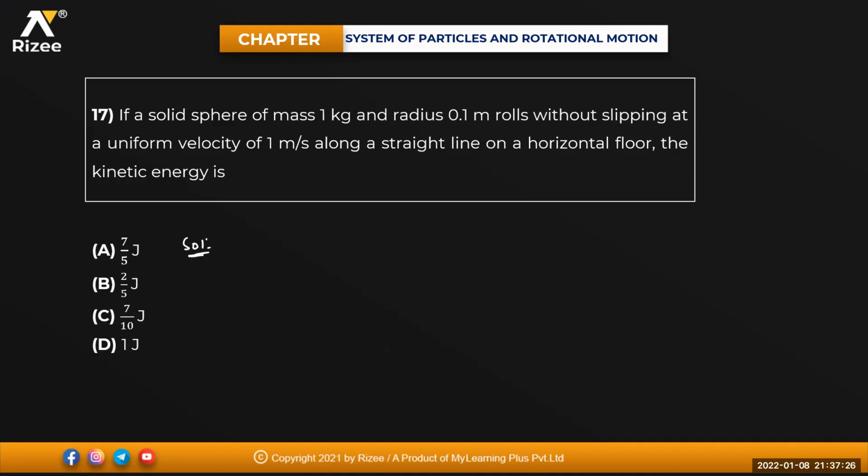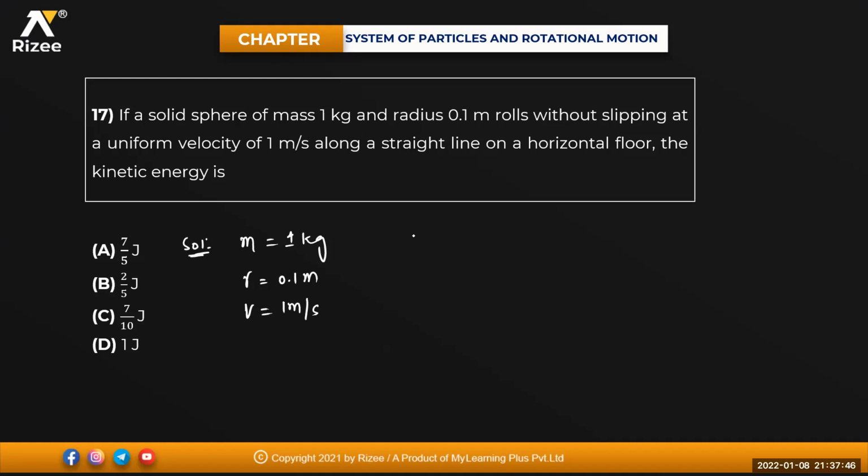Solid sphere of mass 1 kg and radius 0.1 meter. Mass is given: m equals 1 kg and radius equals 0.1 meter. It rolls without slipping at a uniform velocity, V equals 1 meter per second, along a straight line on a horizontal floor. The kinetic energy is how much?